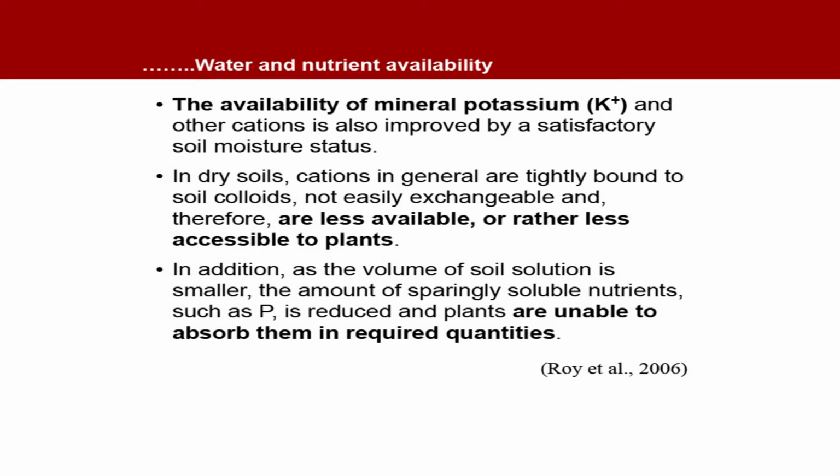In addition, as the volume of soil solution is smaller, the amount of sparingly soluble nutrients such as phosphorus is reduced and plants are unable to absorb them in required quantities.